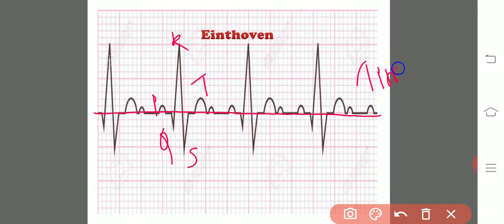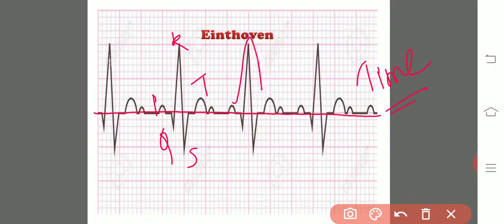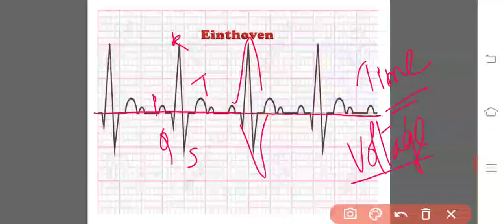It is simply the measurement of time, and the upward and downward deflections measure the voltage. The gap among all these 5 points measures the time, and upward and downward deflections measure the voltage.